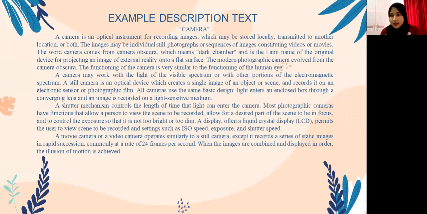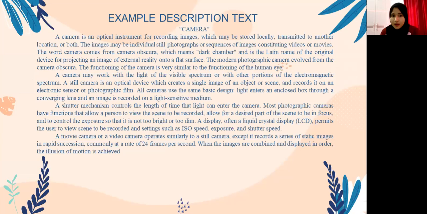Most photographic cameras have functions that allow a person to view the scene to be recorded, allow for a desired part of the scene to be in focus, and to control the exposure so that it is not too bright or too dim. A display, often a liquid crystal display or LCD, permits the user to view the scene to be recorded and settings such as ISO speed, exposure, and shutter speed.